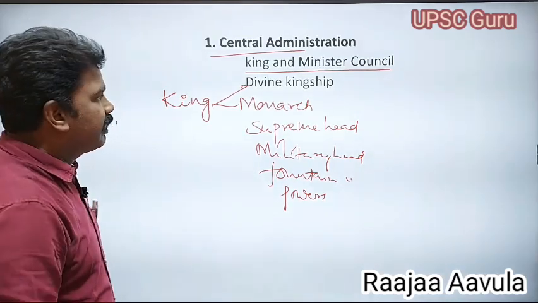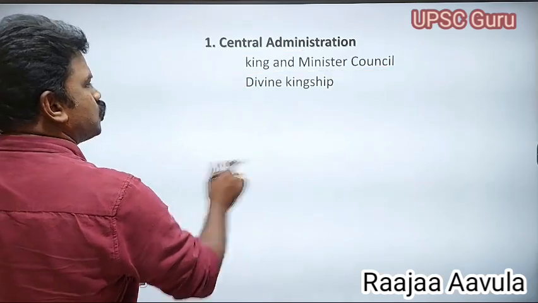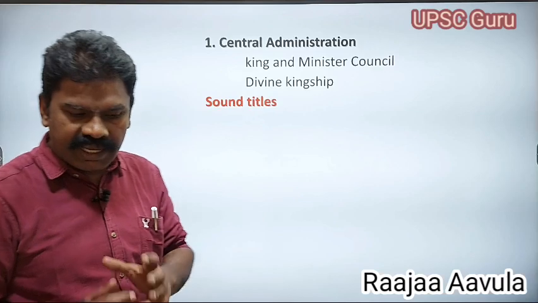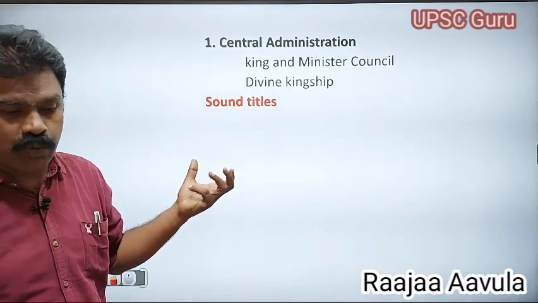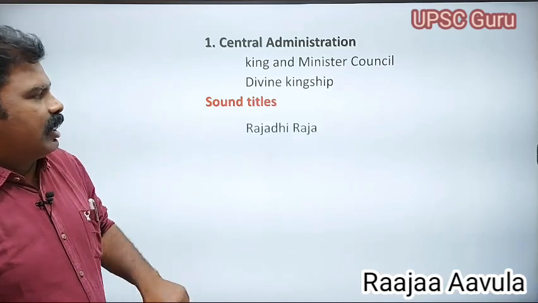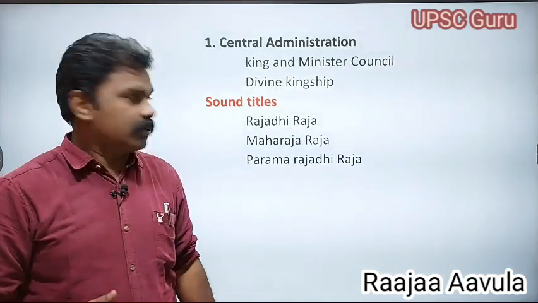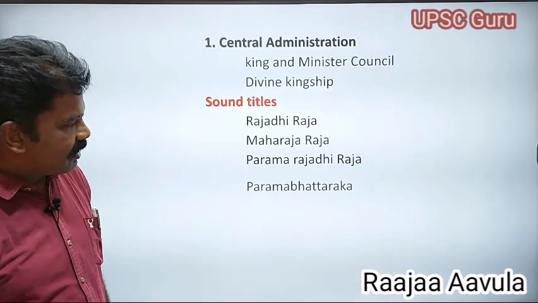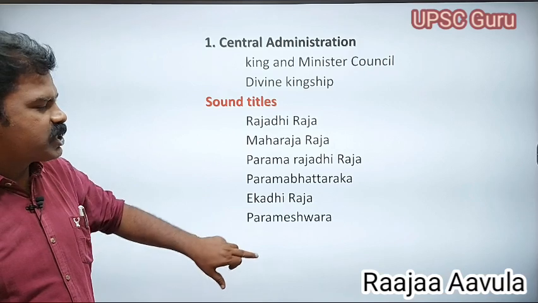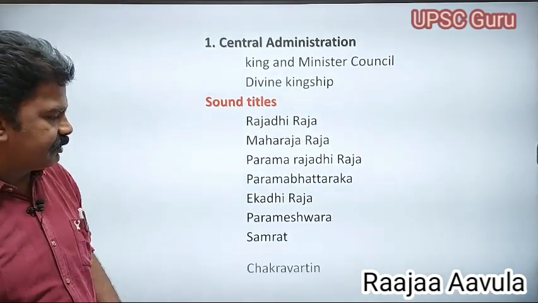Coming to the point of the king's titles. The king used to have sound titles, like divine titles: Rajadhiraja, Maharajadhiraja, Parama Rajadhiraja, Parama Bhattaraka, Ekadhiraja, Parameshwara, Samrat, and Chakravartin.